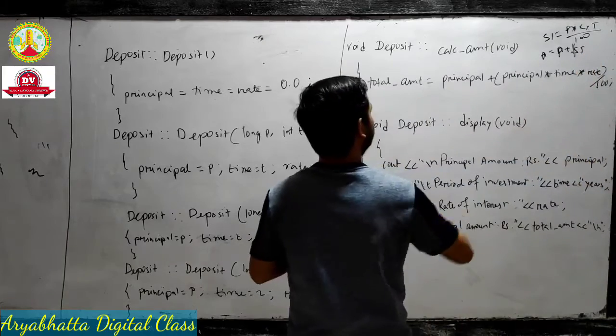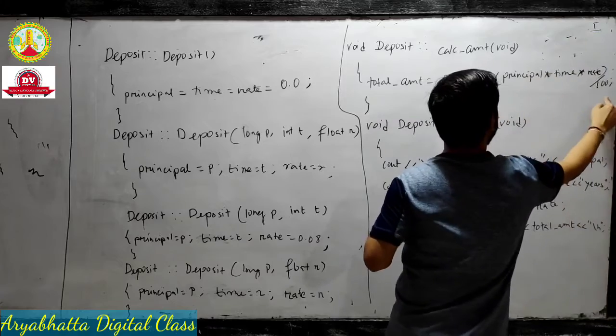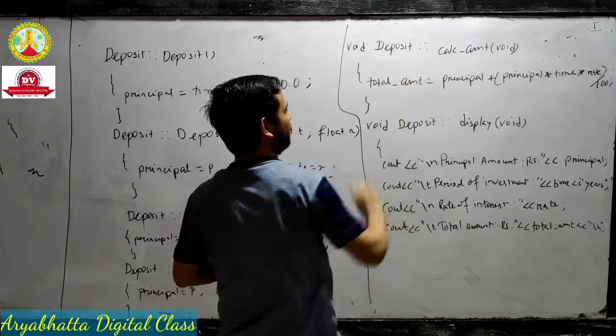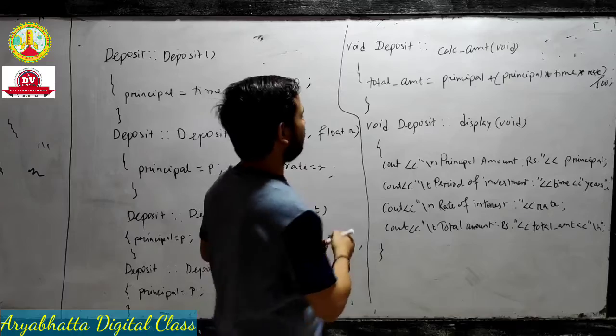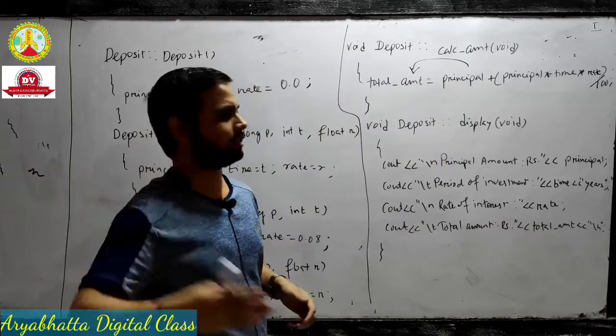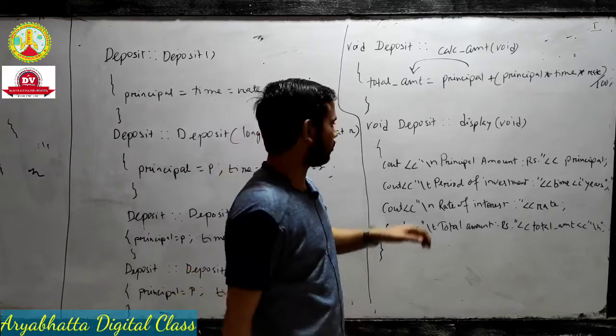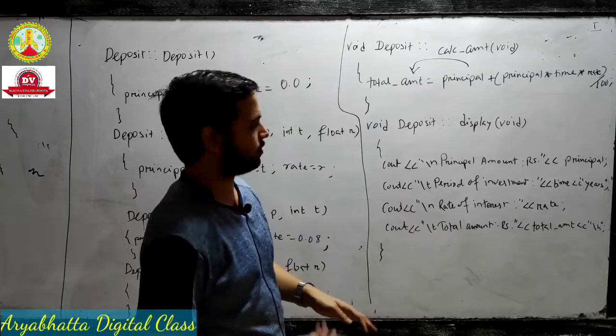Means your formula is what? Total amount is principal plus. See, this is the simple interest formula. Okay, this is the mathematical calculation. Total amount, your output will be stored in the variable total amount. Okay, you see total amount we take as the data member as float. Data you see in your copy. I already erased this portion. That's why.